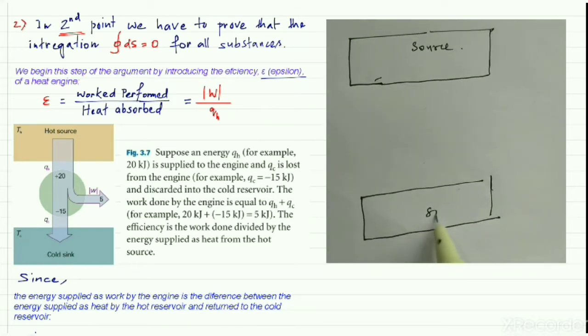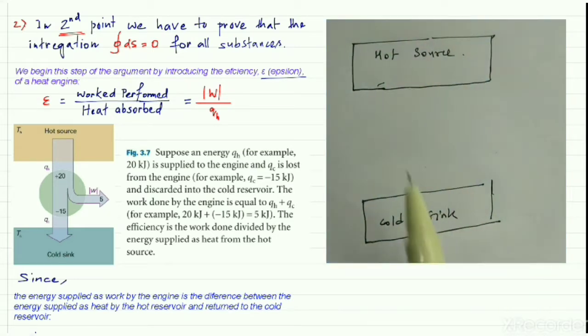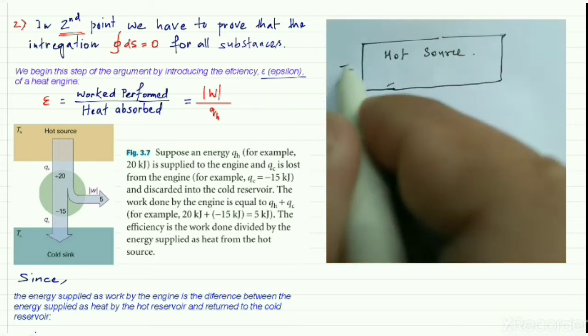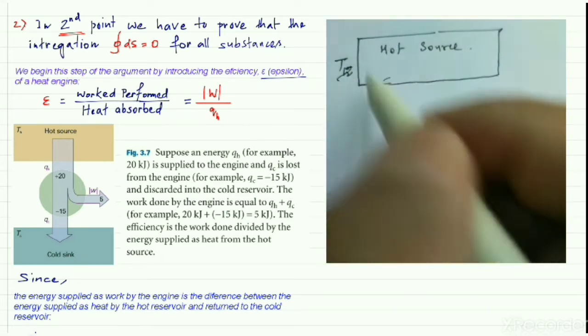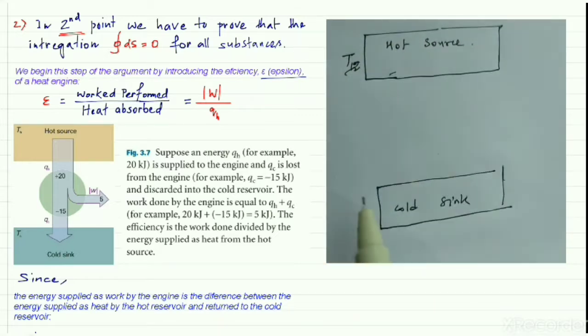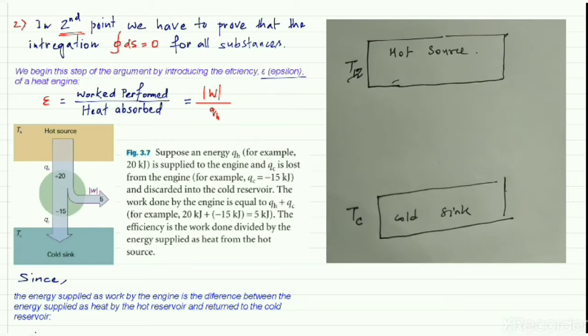Let's suppose this is your sink. This is cold, this is hot. Let's suppose the temperature of this source is TH, and the temperature of the sink is TC.